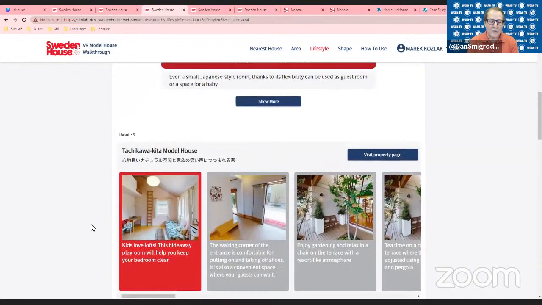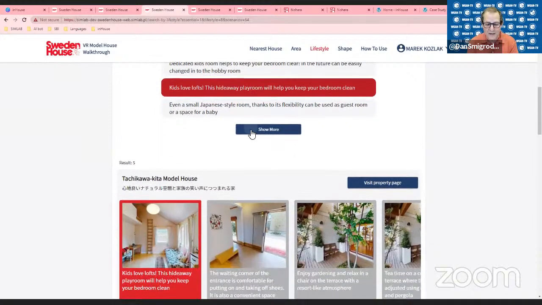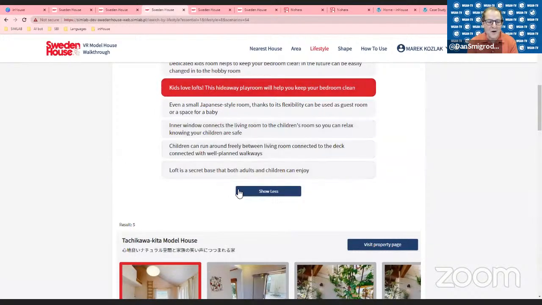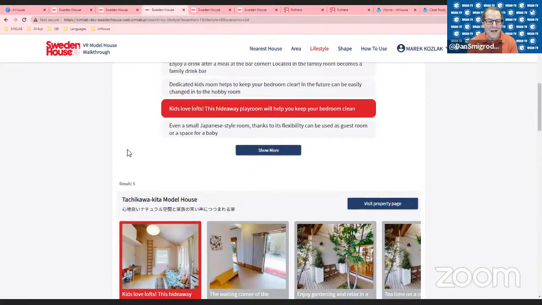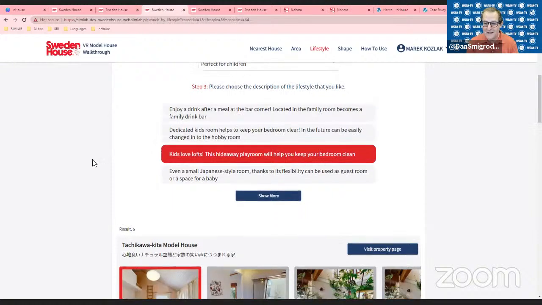Show more. So I think what I heard, assuming that the database of Matterport tours is sufficient enough that you actually have that feature, can you show more, or can you show no, I'm sorry. If you go back just for a second, I lost it. Yeah, kids love lofts. So are you going to now display lofts automatically?